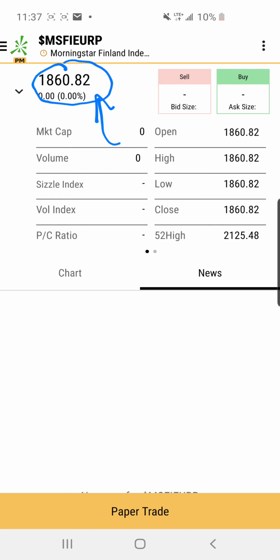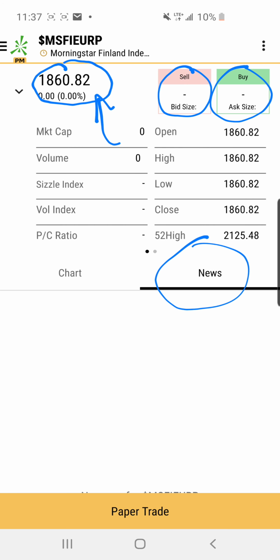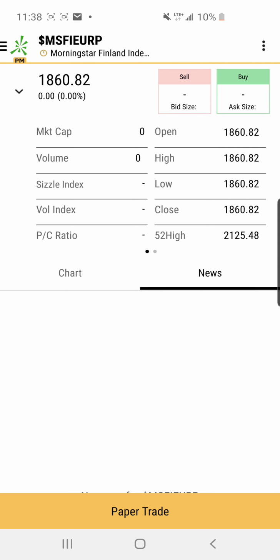This one has something to do with Finland, okay? You can see over here, you can't buy or sell these, okay? There's no options on these, so there's literally no way to trade these. These are just numbers that might give you some kind of useful information, but again, there's no way to trade on them, okay? So those are the things that you'll specifically find on the app that you're not allowed to trade. Futures, forex, including commodities and currencies, warrants, and these indexes that start with little dollar signs, okay?